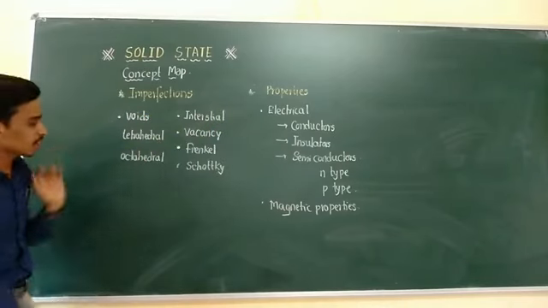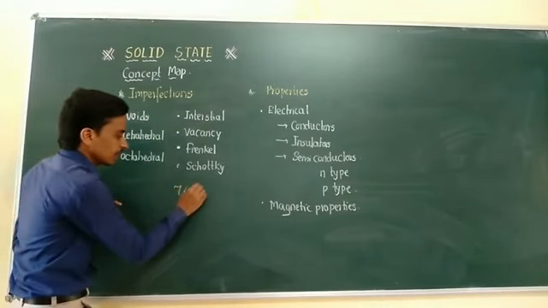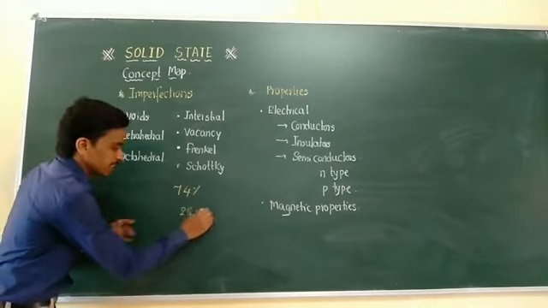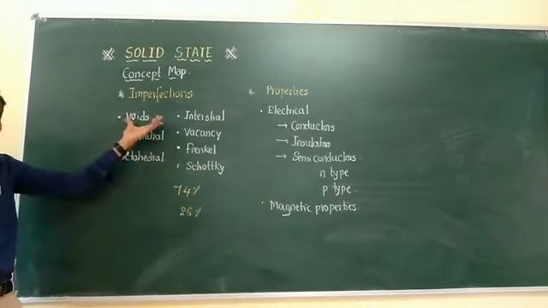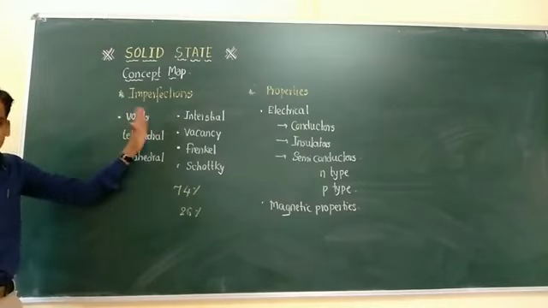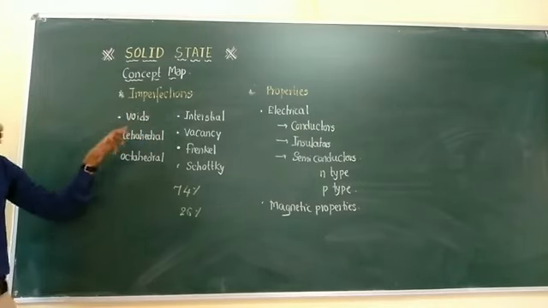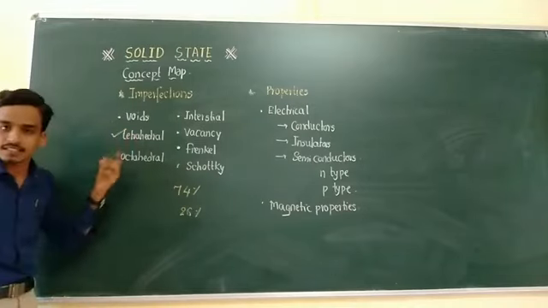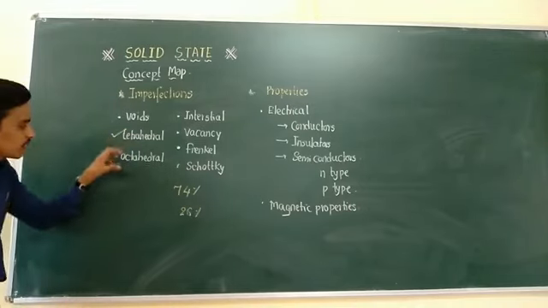If the packing efficiency is 74%, what does it indicate? The remaining 26% is completely vacant. Vacant means there are nothing but voids. In these voids we are going to identify 2 types: the first one is the tetrahedral void and the other one is the octahedral void.